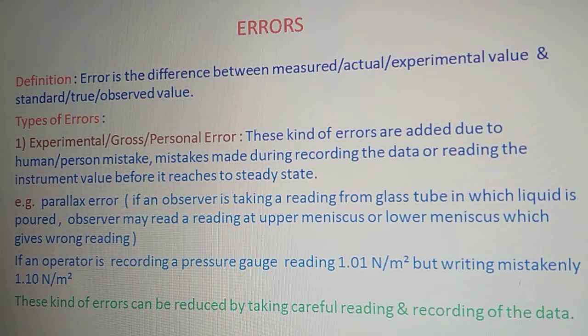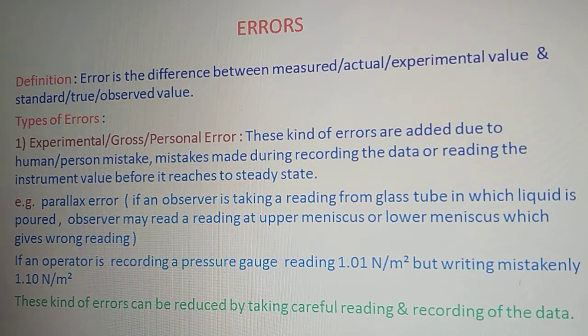One more example we can consider here. Suppose an operator is recording a pressure gauge reading of 1.01 Newton per meter square, but mistakenly writes 1.10 Newton per meter square. So this usually happens by a human being.